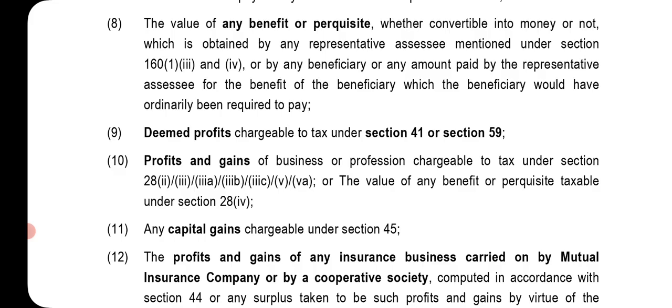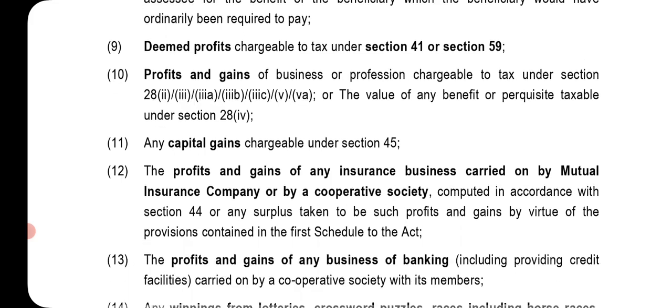Deemed profit chargeable to tax under section 41 or section 59. Profit and gains of business or profession chargeable to tax under section 28(2), (3), (3A), (3B), (3C), (4), (5), (5A), or the value of any benefit or perquisite taxable under section 28(4). Any capital gains chargeable under Section 45.